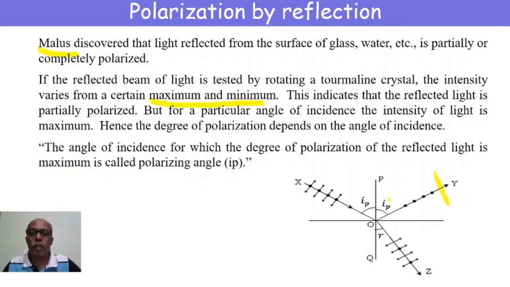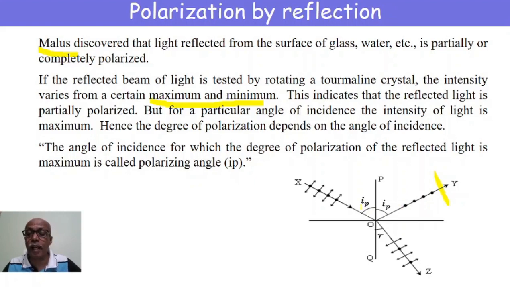Right? Now, if we keep on changing the angle of incidence, then the intensity of reflected light also changes. At a particular angle of incidence, the intensity of reflected light varies between 0 and maximum twice for one complete rotation of the crystal.